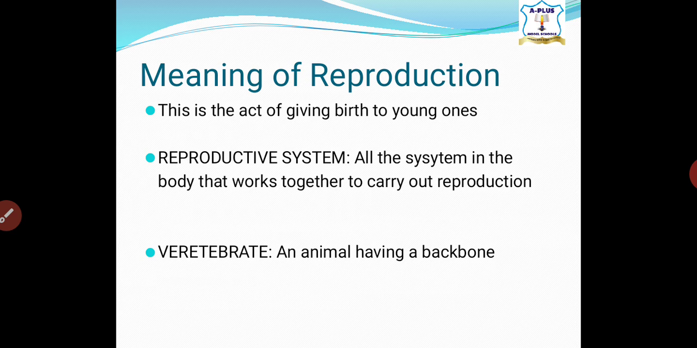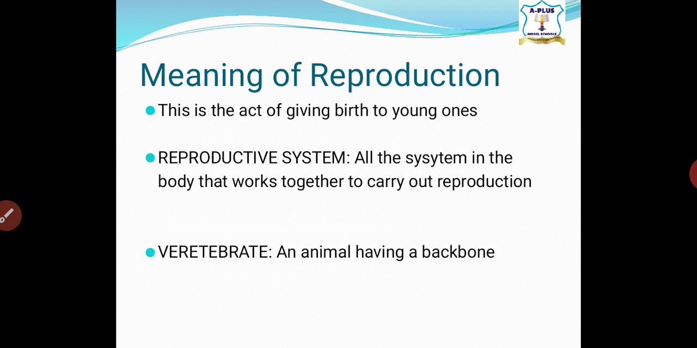Every living thing tends to reproduce. Either the one you can see, or the one you cannot see, they all reproduce in one way or the other. So the act of giving birth to young ones or the act of giving birth to offspring is called reproduction. Now, reproductive system. These are all the systems in your body that work together to carry out reproduction. Any system involved in carrying out reproduction is called reproductive system.